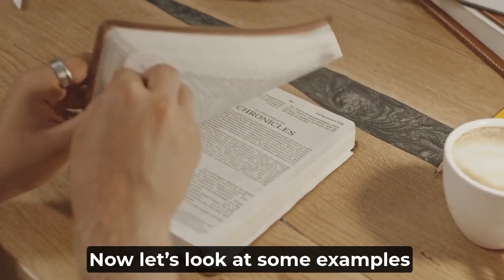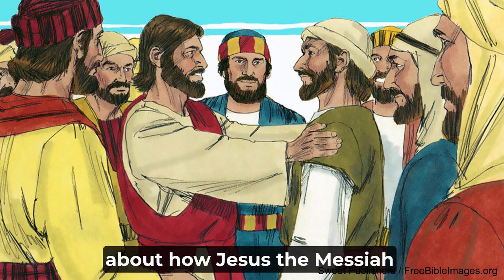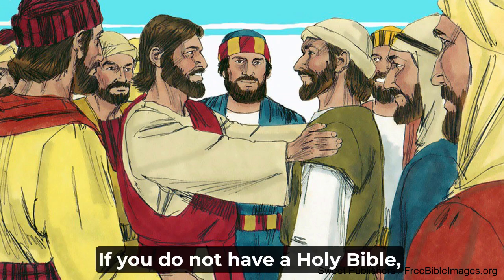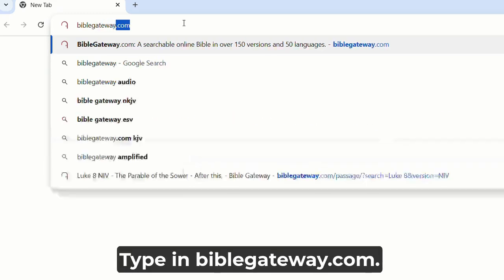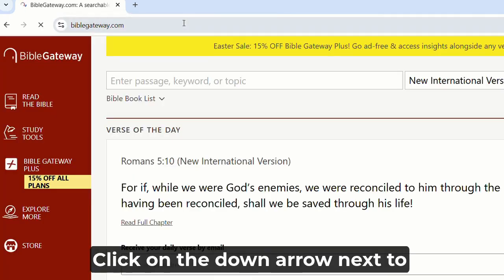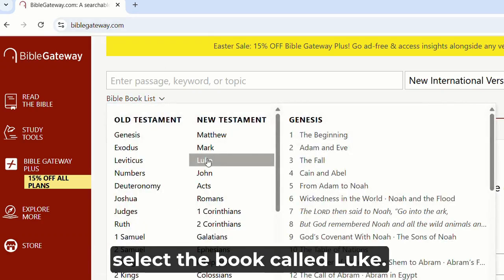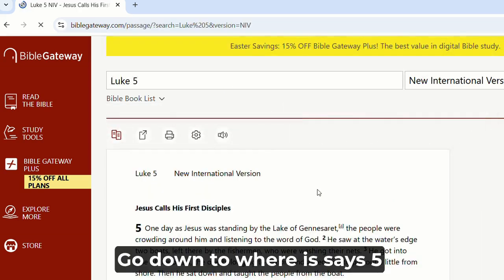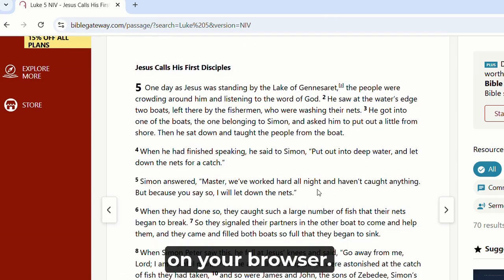Now let's look at some examples from the Holy Bible. We are going to look at a story about how Jesus the Messiah got his followers. If you do not have a Holy Bible, you can find one online. Open up your browser. Type in BibleGateway.com. Click on the down arrow next to the words Bible Book List. Under the title New Testament, select the book called Luke. Then a list of chapters will appear. Go down to where it says 5 and select that chapter. Luke 5 will appear on your browser.